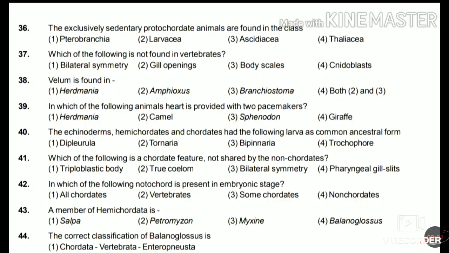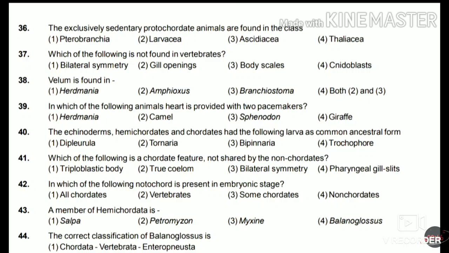36. The exclusively sedentary protochordate animals are found in the class Pterobranchia, Larvacea, Ascidiacea, or Thaliacea. So the answer for this is Ascidiacea. 37. Which of the following is not found in vertebrates? Bilateral symmetry, gill openings, body scales, cnidoblasts. So the answer for this is cnidoblasts. These are found in the phylum Cnidaria.